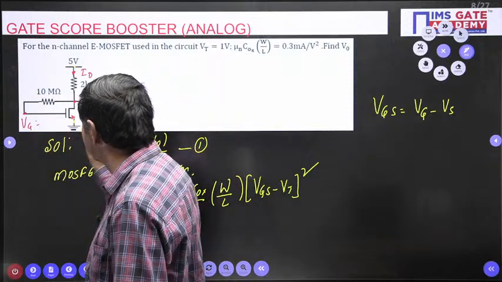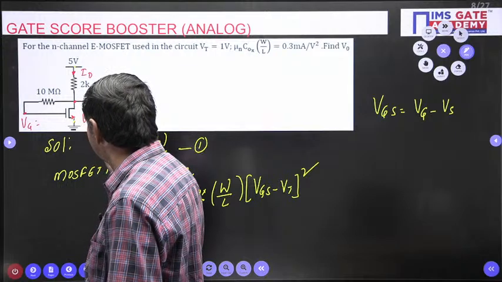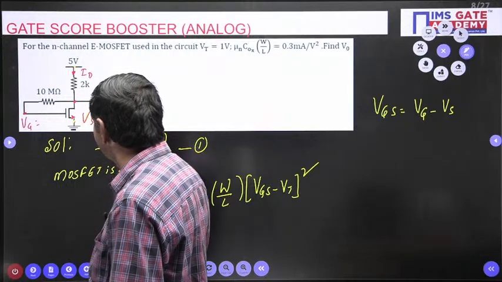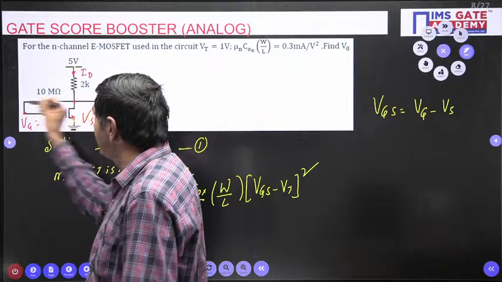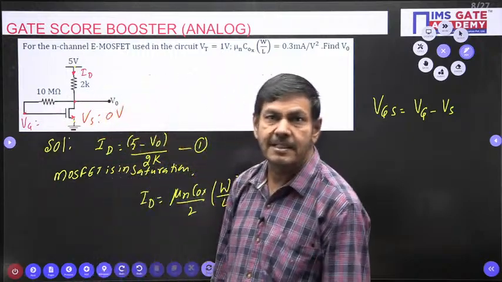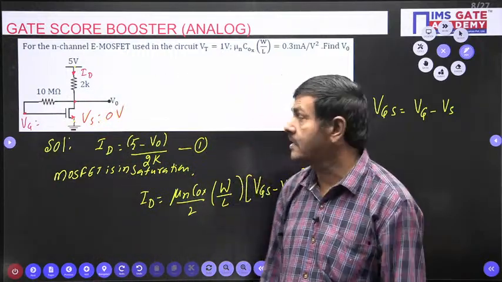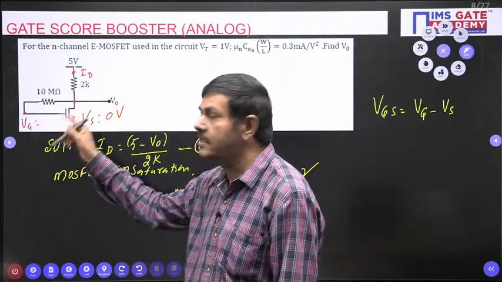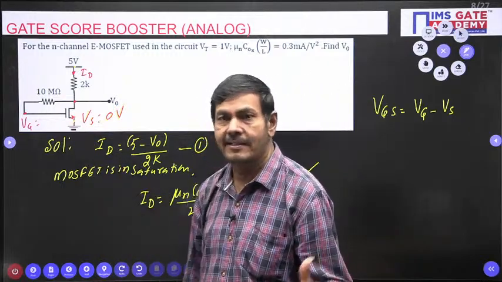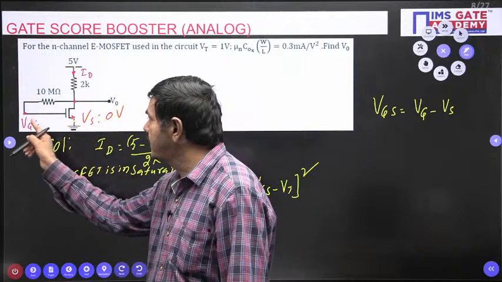Suppose anybody asks: VS is 0 volts only. The current passing through this gate is approximately 0. Why, sir? The input impedance of this MOSFET is very high, so the gate current is approximately 0.